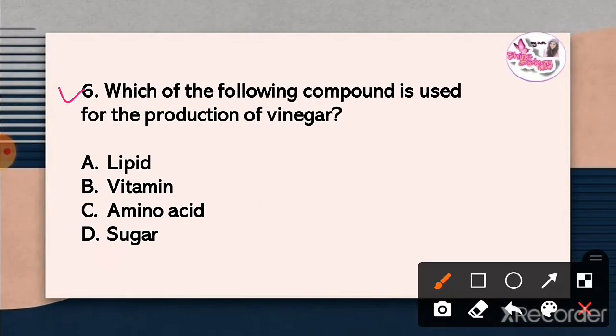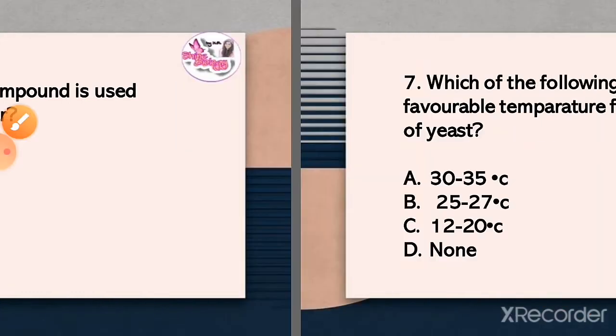Question 6. Which of the following compounds is used for production of vinegar? The correct answer is option D. Sugar is used for the production of vinegar.